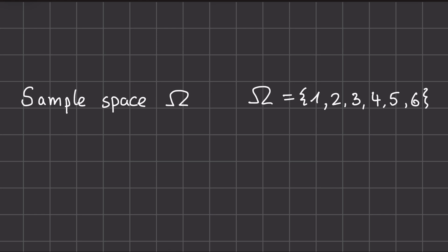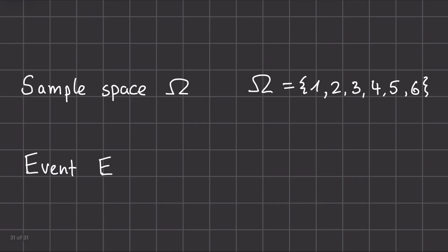For the example of rolling a 6-sided die, our sample space would look like this, all numbers from 1 to 6. These are all possible outcomes that rolling a die can yield. We can get a 1 on top, 2, 3, 4, 5, or 6.